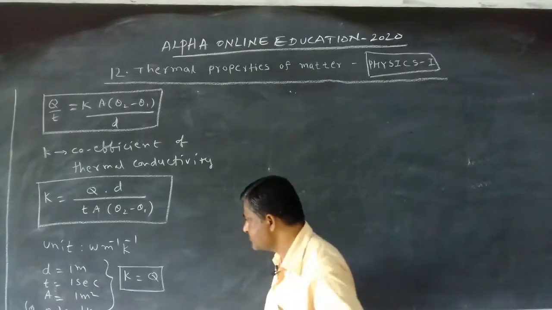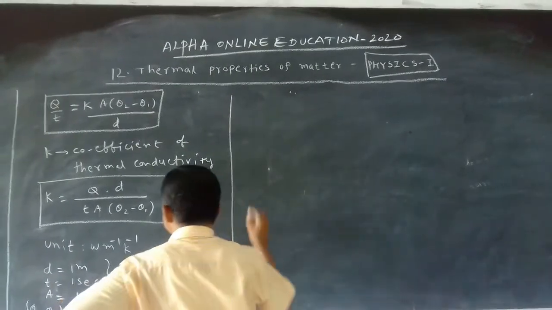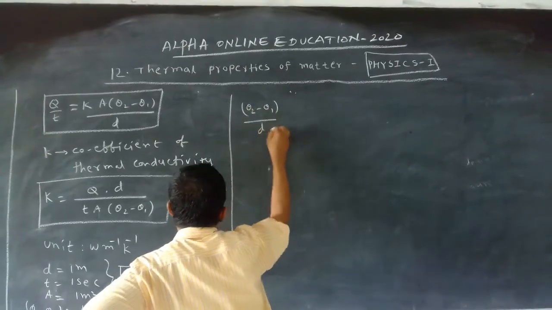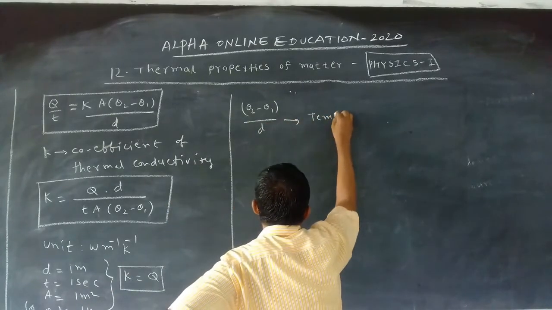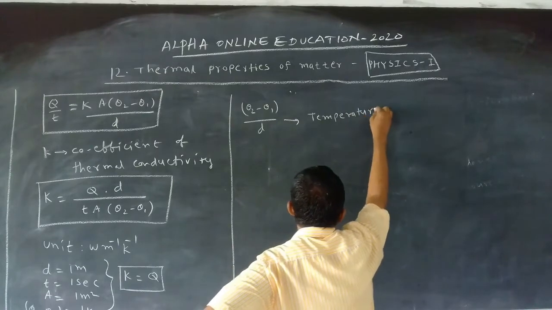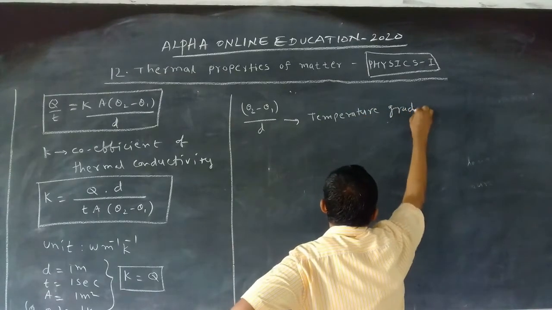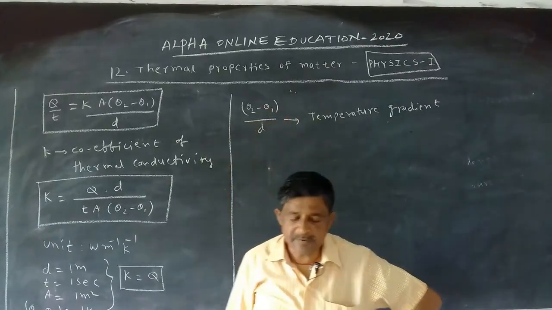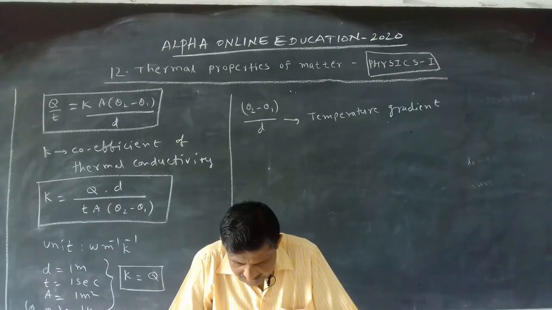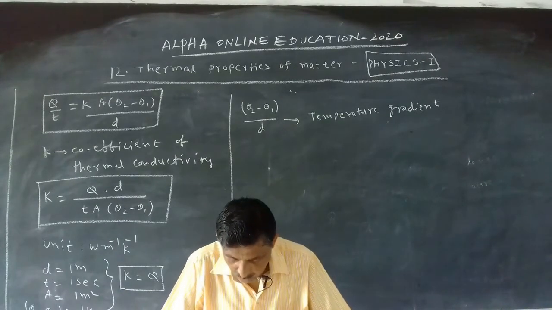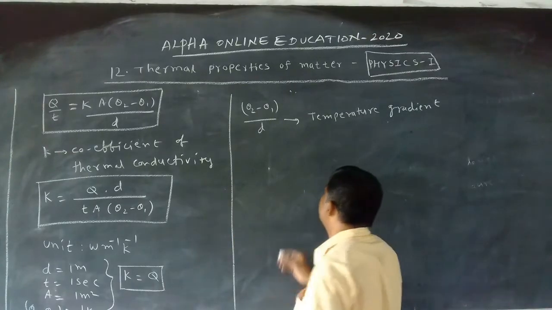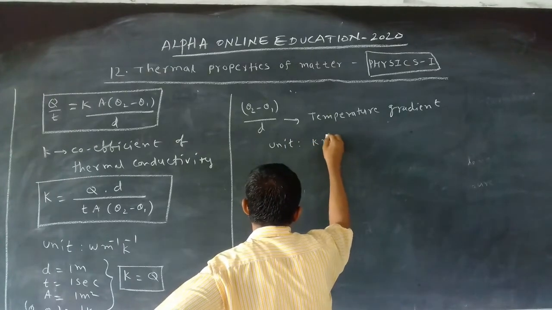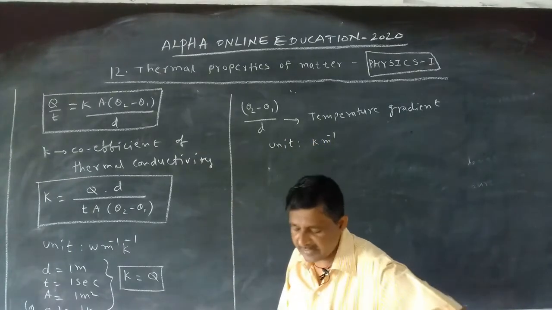Now let us see, in this equation, theta 2 minus theta 1 by D is called the temperature gradient. Now what is the unit for this also? The unit for this is temperature, Kelvin into meter inverse, for the temperature gradient.